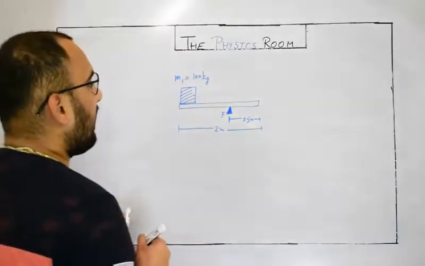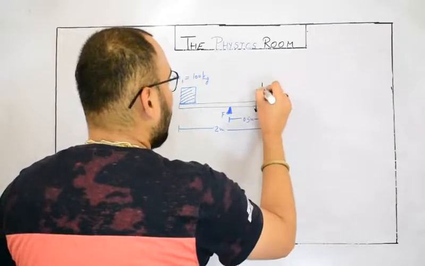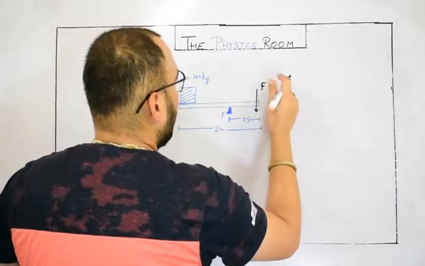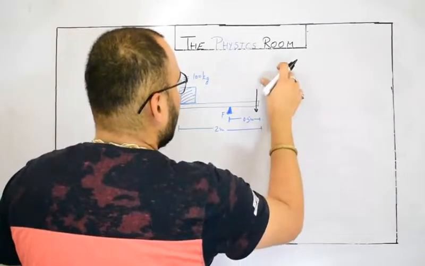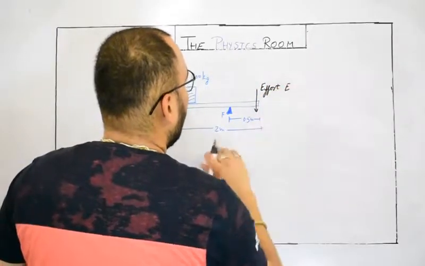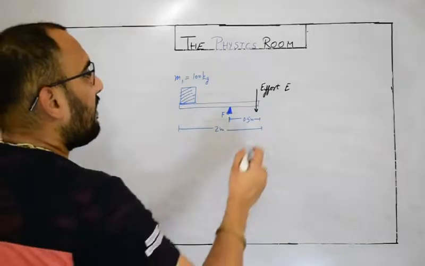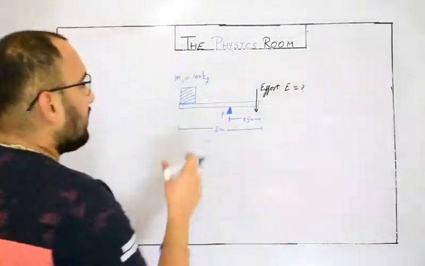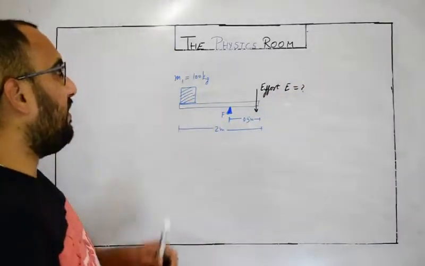And we are exerting an effort, or a force F, or we should call it effort E, on its other end. So how much effort is required to lift this block of mass 100 kg?